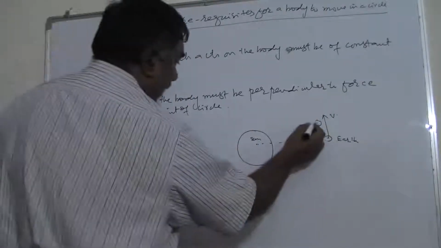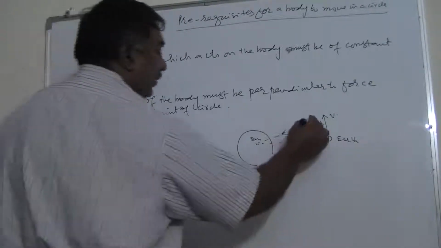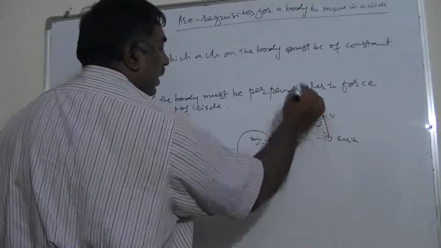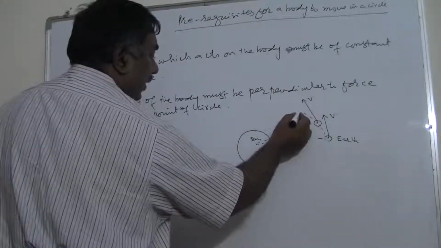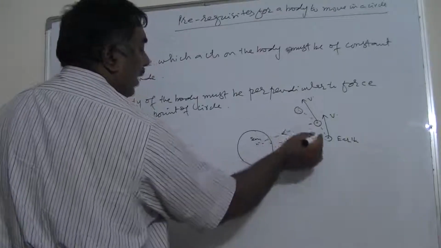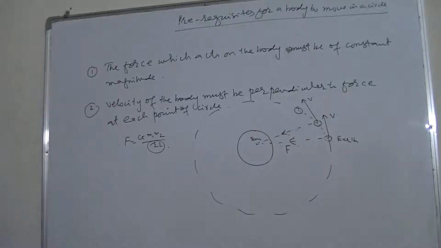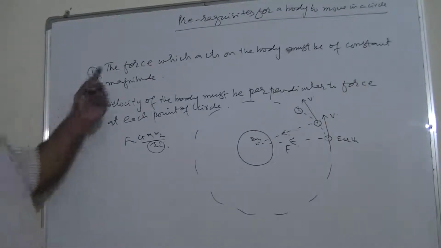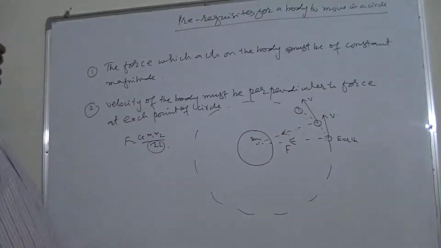So actually it is tilted from its path and comes here. Now when it comes here, this force acts here. Now its velocity is here, perpendicular. It wants to move in this way, but since the force is here, it is being tilted. Similarly it moves in a circle like this one. So that is the case. When the body moves in a circle, always the force which acts on the body must be of constant magnitude, and velocity of the body must be perpendicular to the force at each point of the circle.